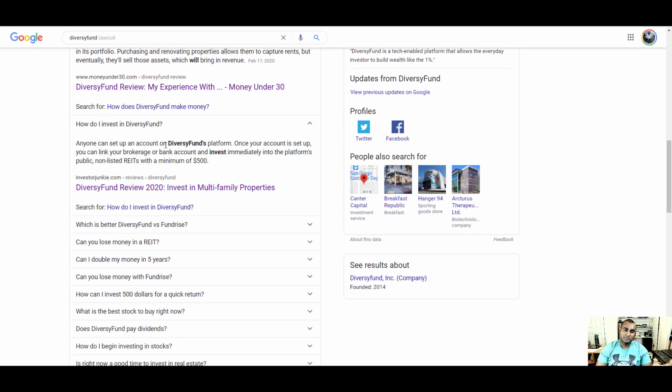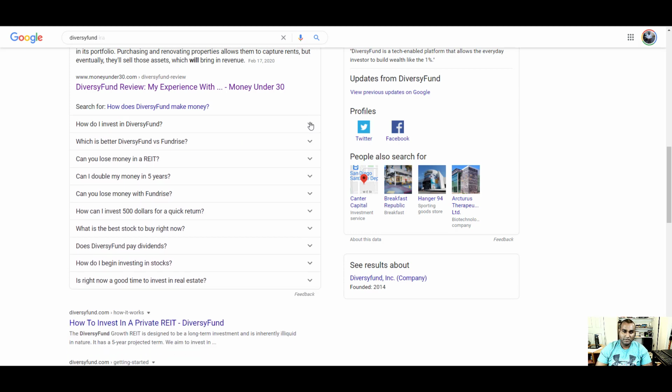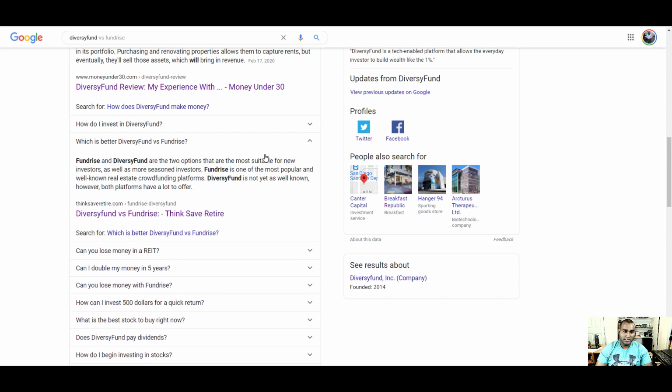How do I invest in DiversyFund, right? You can just go ahead and open an account, link it to your bank account, and watch your money grow, okay? Is DiversyFund better than Fundrise? Let's look at what Google said. Fundrise and DiversyFund are two options that are most suitable for a new investor. I am invested in this, and now I'm invested in this too. I like both of them alongside because I feel like you can never have enough companies who do the same thing. Competition is better, good thing, and obviously not having all your money in one basket is better too.